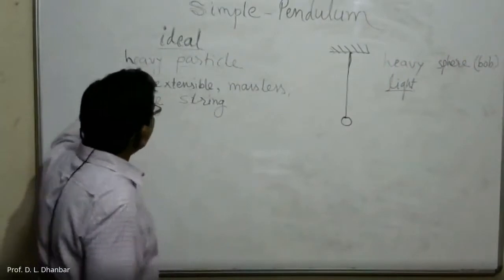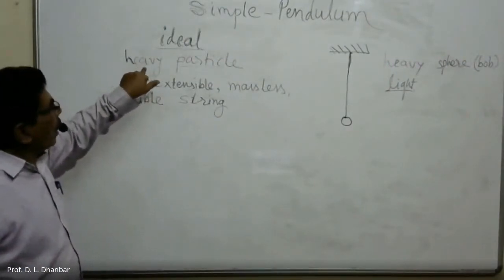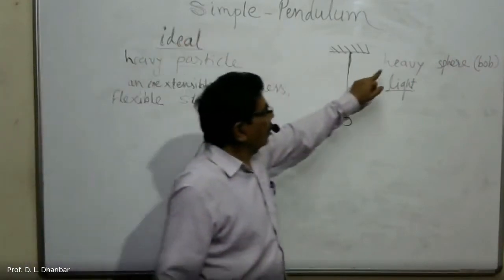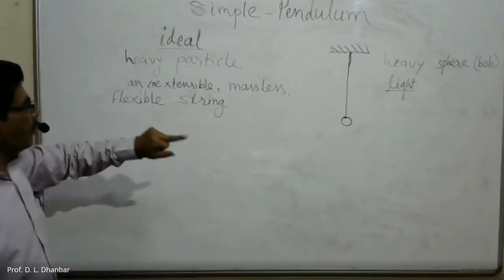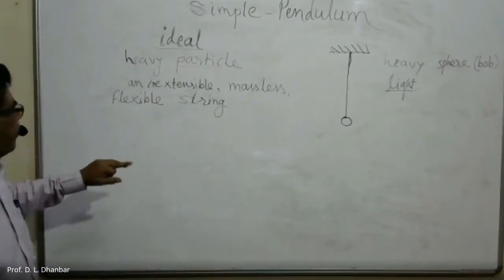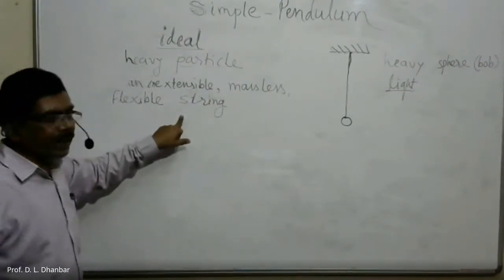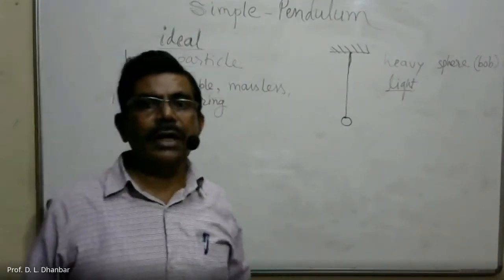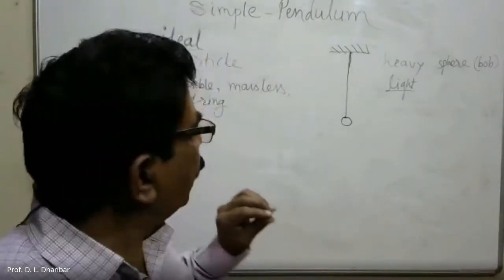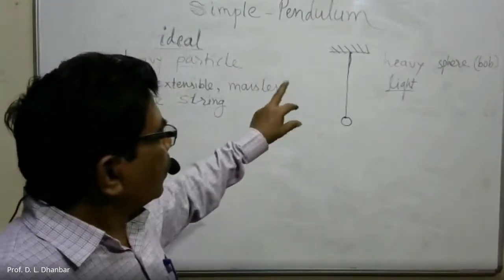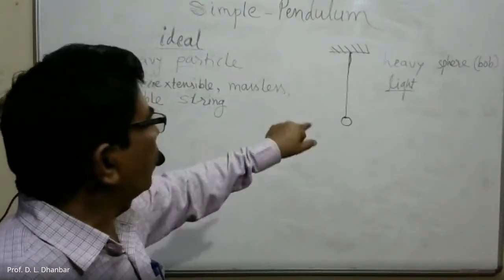So a simple pendulum can be defined as a heavy sphere, or in brackets bob, suspended by an inextensible light string from a rigid support.